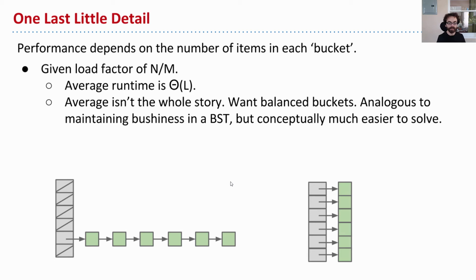This process is analogous to maintaining bushiness in a BST, but conceptually it's a lot easier to solve than the mess with tree rotations and the isometry between red-black trees and 2-3 trees. So in this case, it's going to be an easier problem to solve. But that's what we're going to get into now: how we can maintain balanced lists, meaning pick good hash codes.